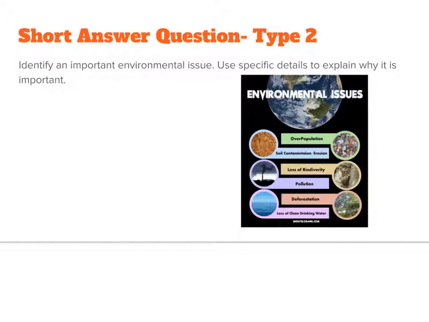Now we will take a look at another type of short answer question on the test. So here's the example. Identify an important environmental issue. Use specific details to explain why it is important. Take a minute and answer this question on the space provided on the handout. You may pause this video.